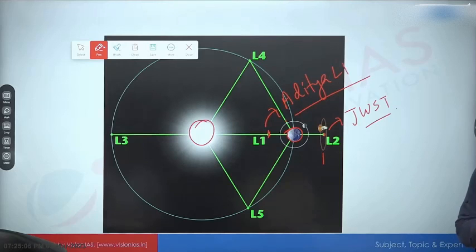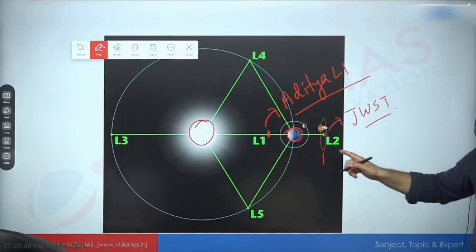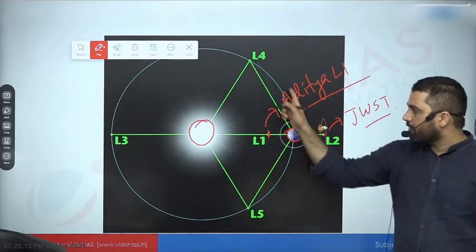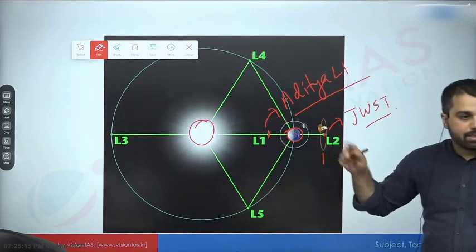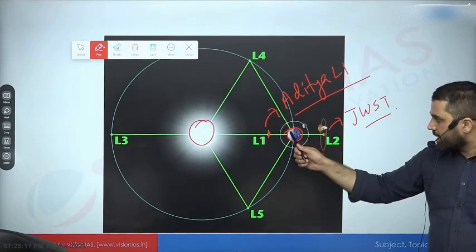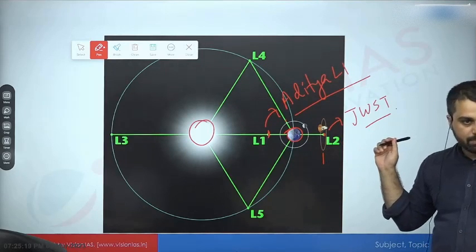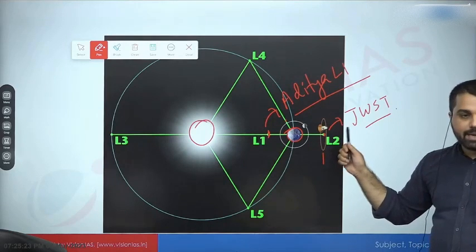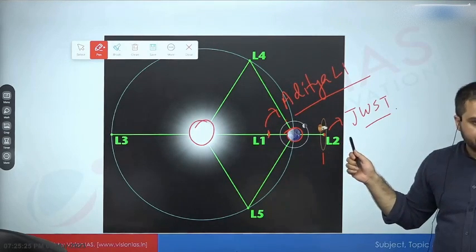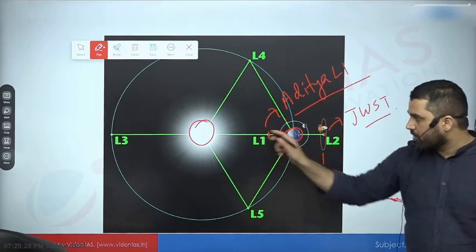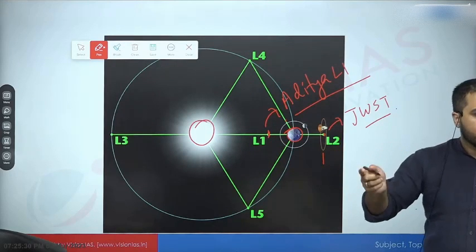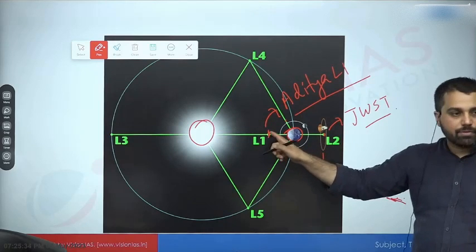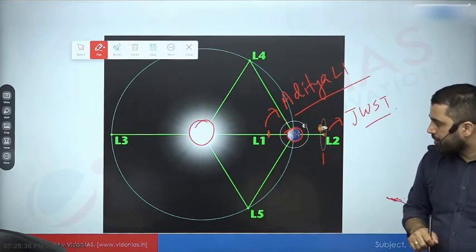Now here is the thing, if something is far away from Earth compared to Sun, then Earth is revolving around Sun in 365 days. If something is far away from Earth, compared to Sun, then it should revolve in less than 365 days. If something is closer to Sun compared to Earth, then they should revolve in less than 365 days.